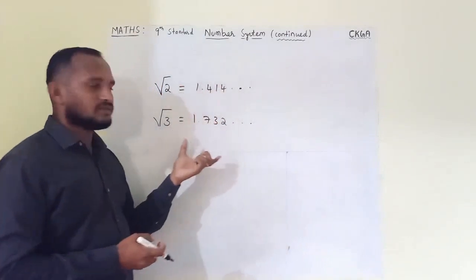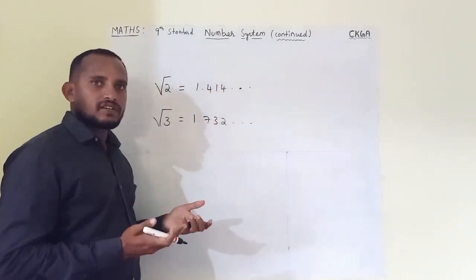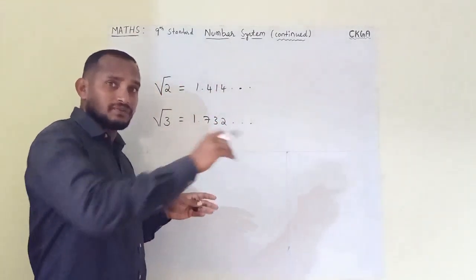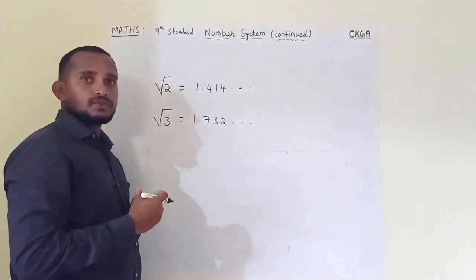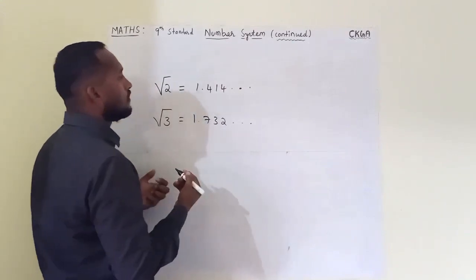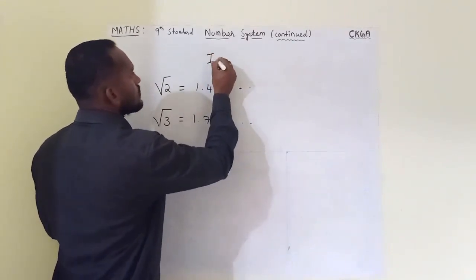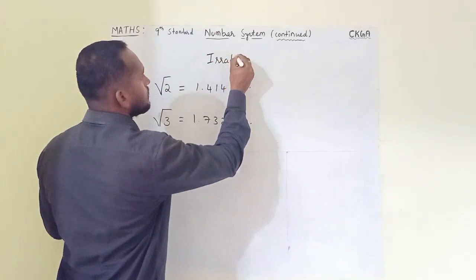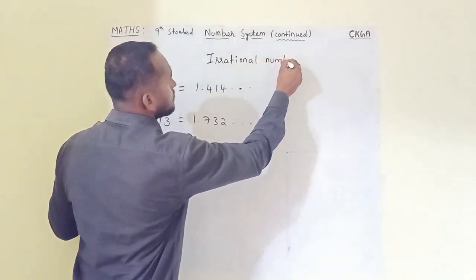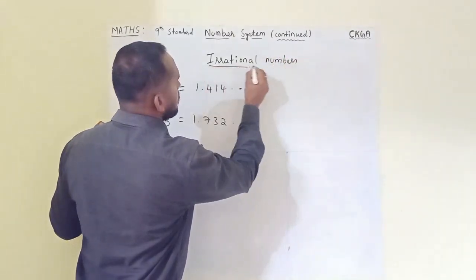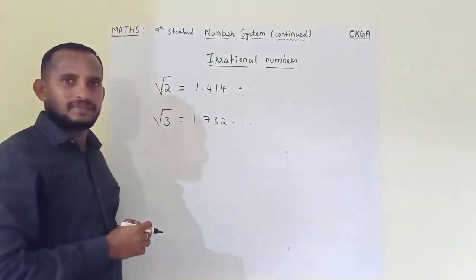So these kinds of numbers are not rationals, but you can find them on a number line. Then what do you call these kinds of numbers? These kinds of numbers we can call irrational numbers. So what are irrational numbers?